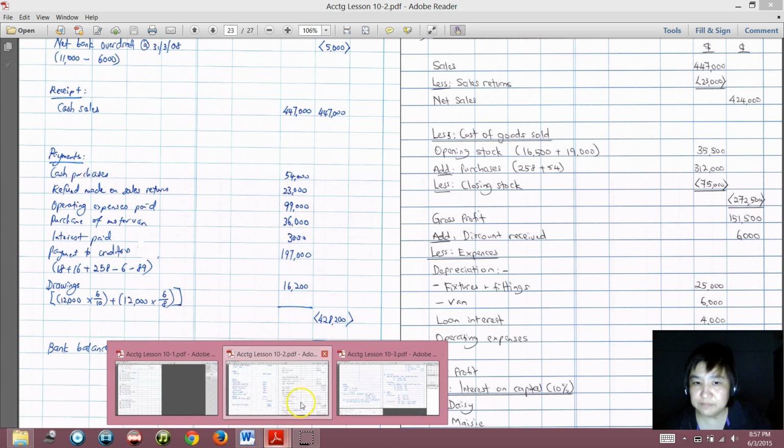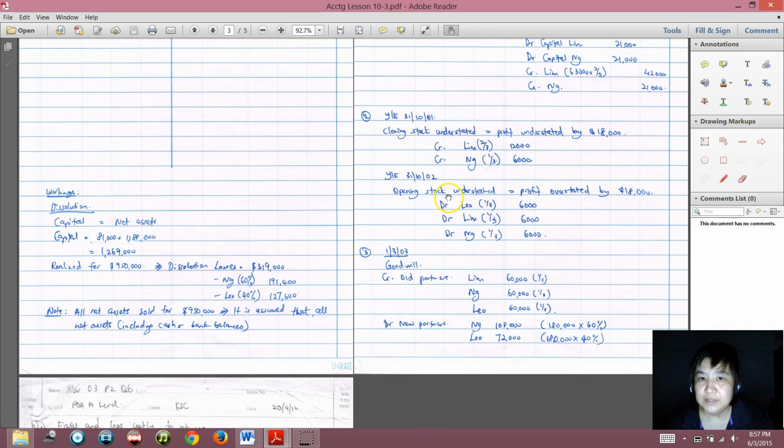So based on what we understand, when the opening stock is understated, too little, the profit is too much, overstated by 18,000. Profit is more than what it is supposed to be by 18,000, for the year ended 31 October 2002.